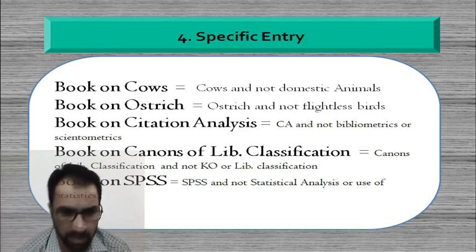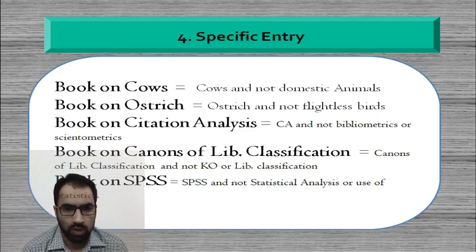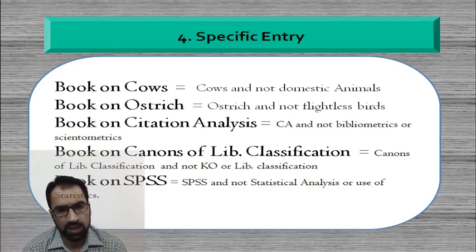Like I have cited some of the examples. There is a book on cows. So why mention domestic animals? Why not directly say a book on cows? Why give confusion? Why give some broader heading to the document so that users will not directly get the document? In the similar manner, when we talk of a document which is discussing some of the features, physiology, habitus of the ostrich, we should directly assign the heading ostrich, not flightless birds, or some other general category of the term.